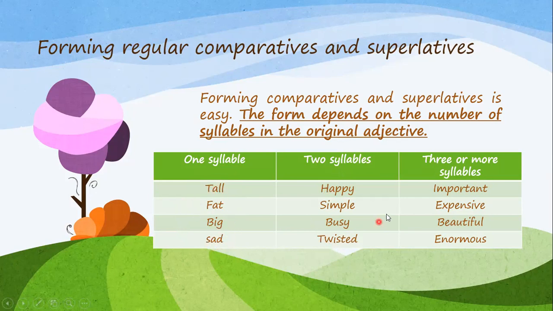Then let's look now at the two syllable words. Happy, simple. I can divide it into two syllables. Busy, twisted. So I can divide these words into two syllables. That's why it's called a two-syllable word. And this is a one-syllable word. I cannot divide it. I read it at once.